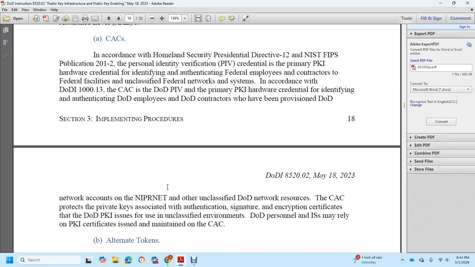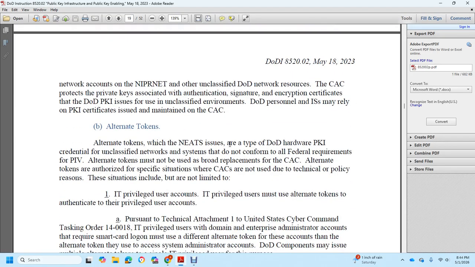The DoD public key infrastructure issues certificates for use on unclassified information. DoD personal information systems must rely on public key infrastructure certificates issued and maintained on common access cards. Alternate tokens. The DoD issues this type of DoD hardware public key infrastructure credential for unclassified networks or systems that does not conform with federal requirements of personal identity verification. Alternate tokens must not be a broad replacement for common access cards, but are authorized in specific situations where common access cards cannot be used due to technical or policy reasons.